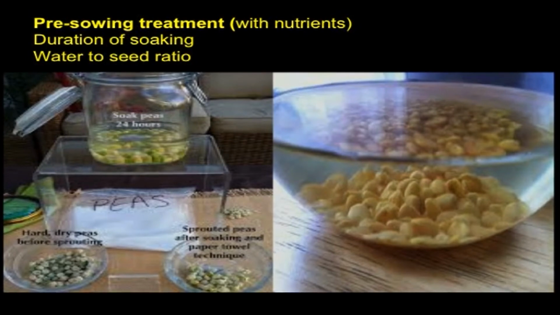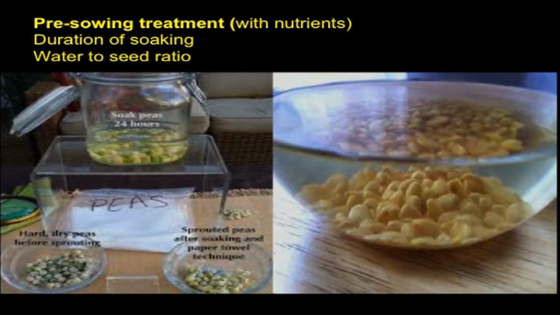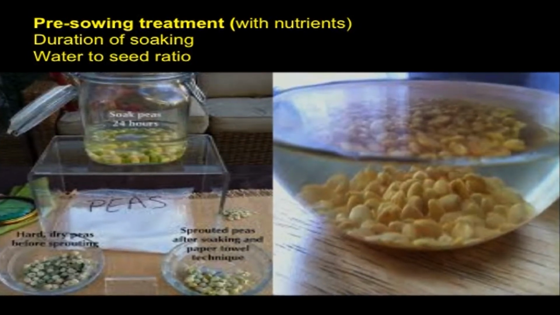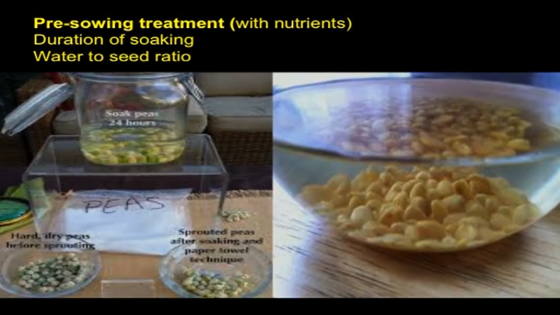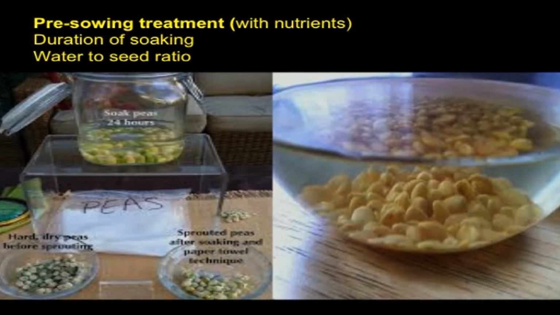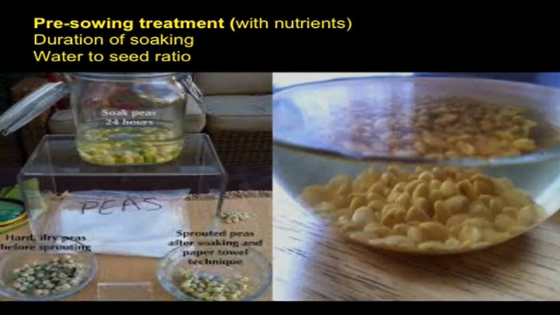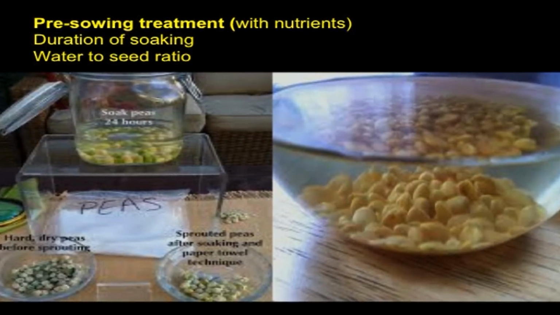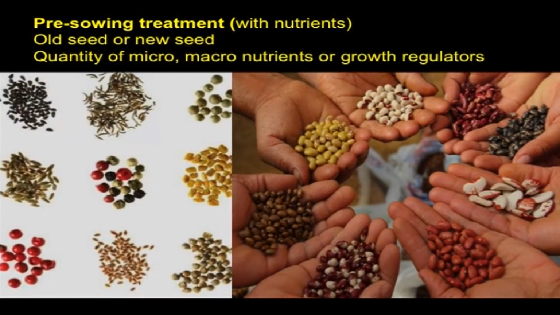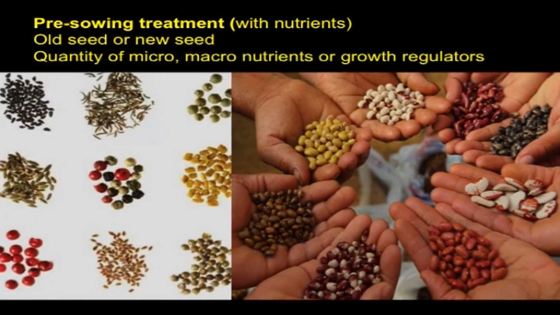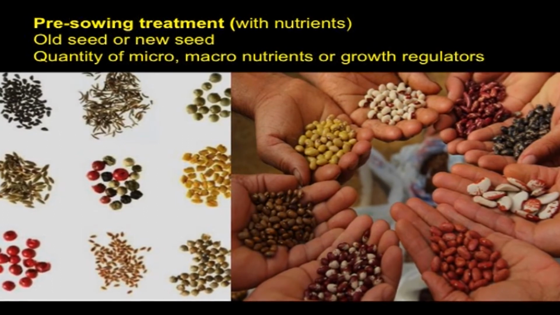Then the 8th point is pre-sowing seed treatment. Pre-sowing seed treatment means prior to sowing, the seed should be appropriately treated with nutrients or leaf extracts or chemicals or growth regulators. While treating seed, the duration of soaking, water to seed ratio, old seed or new seed, and quantity of micro or macronutrients or growth regulators are to be considered.